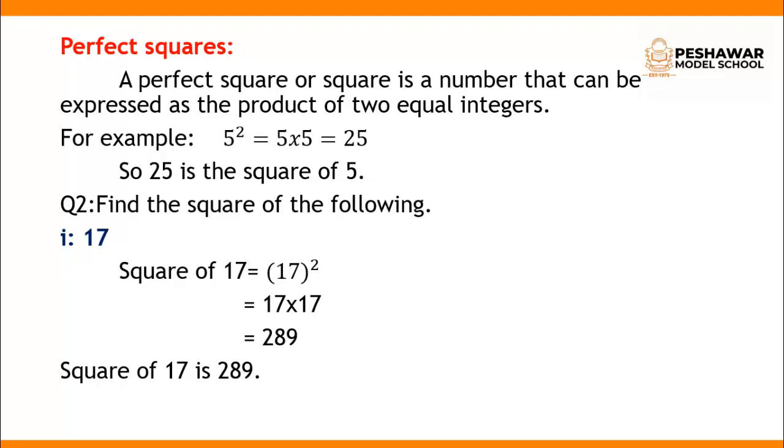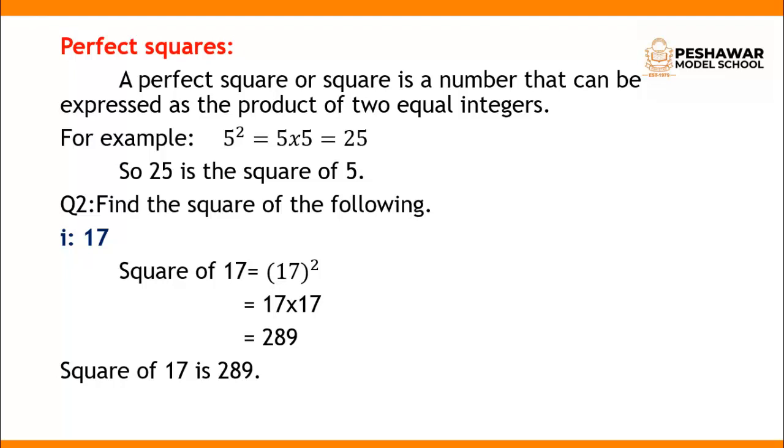Now come to the next topic, that is the perfect square. You already learned about the topic of square and you have already done the exercises of square in class 6. Now you have to revise this topic. A perfect square, or square, is a number that can be expressed as the product of two equal integers. For example, 25 is the square of 5. If we take the square of 5, 5 squared means 5 multiplied by 5. So what is the square of 25?